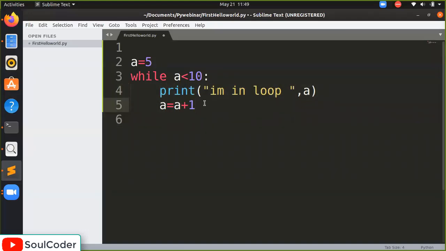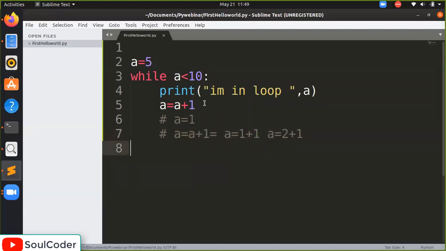For example, if A equal to 1, it will do A equal to A plus 1, which is A equal to 1 plus 1. So now A equal to 2. Next time, A equal to 2 plus 1, so now the value of A is 3. By this process, the value of A will be incremented.